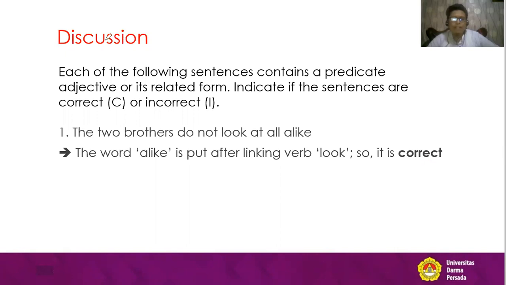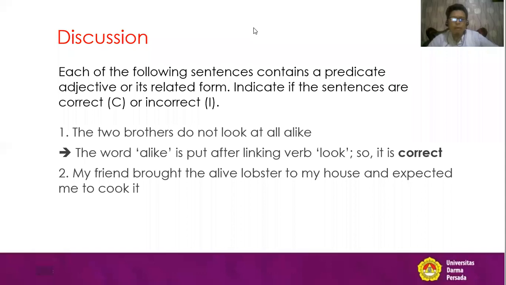Next. That is a very simple reason. The word alike is put after the linking verb look, so it is correct. Now we have number 2, the example. My friend brought the alive lobster to my house and expected me to cook it.